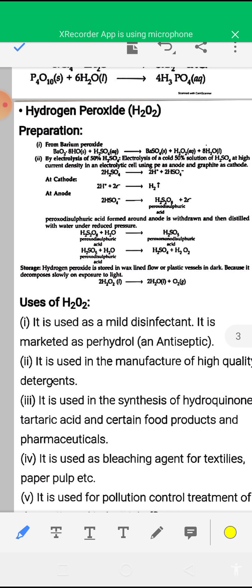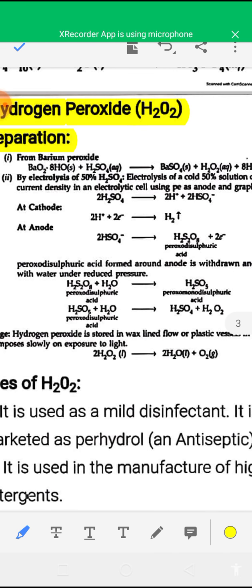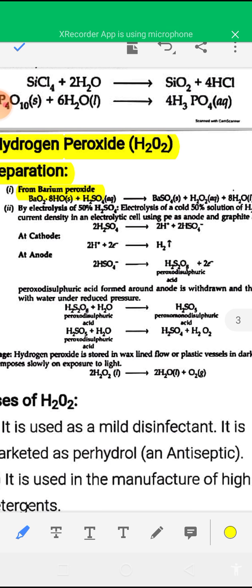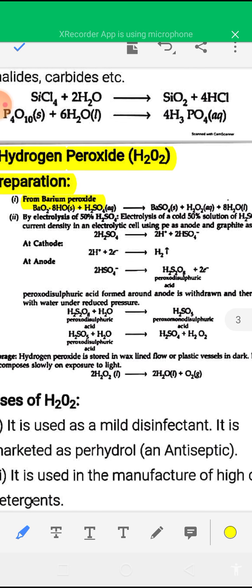Okay, now see hydrogen peroxide. It is the most important compound from this chapter. Preparation of hydrogen peroxide from barium peroxide. The formula of barium peroxide is BaO2.8H2O. When barium peroxide reacts with H2SO4, it will produce BaSO4 and hydrogen peroxide and 8H2O.